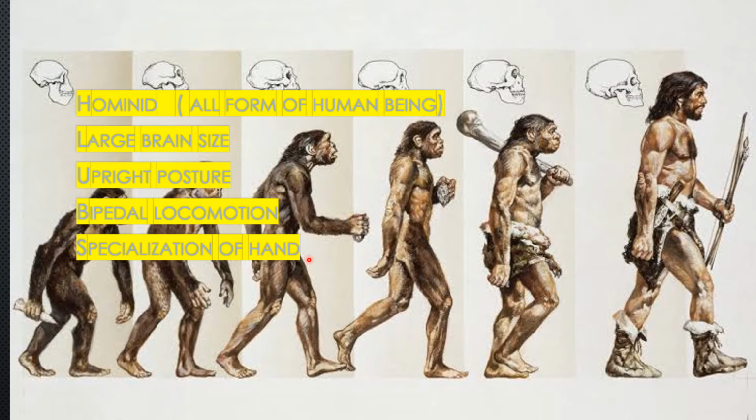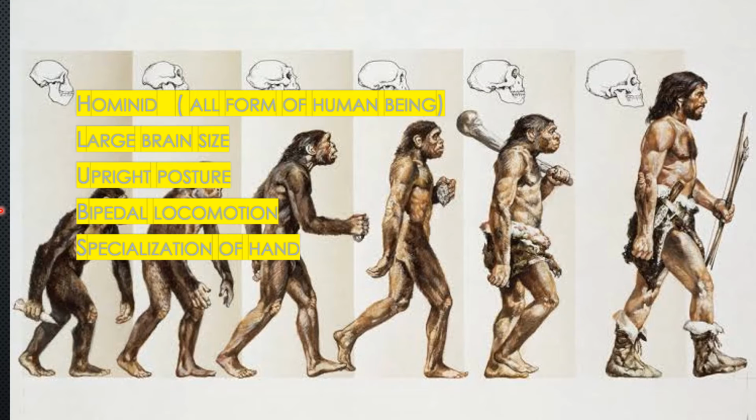Hominids belong to a family known as Hominidae. It means all forms of human beings. As you can see here, the hominids have characteristics that include a large brain, upright posture, bipedal locomotion, and specialization of the hand.